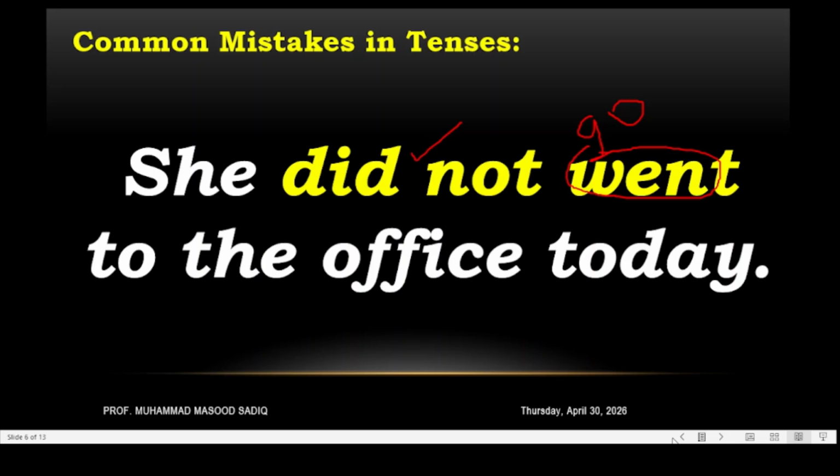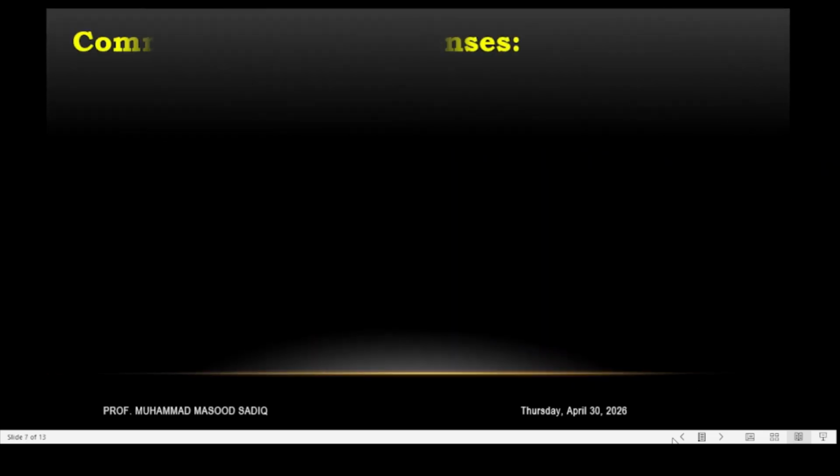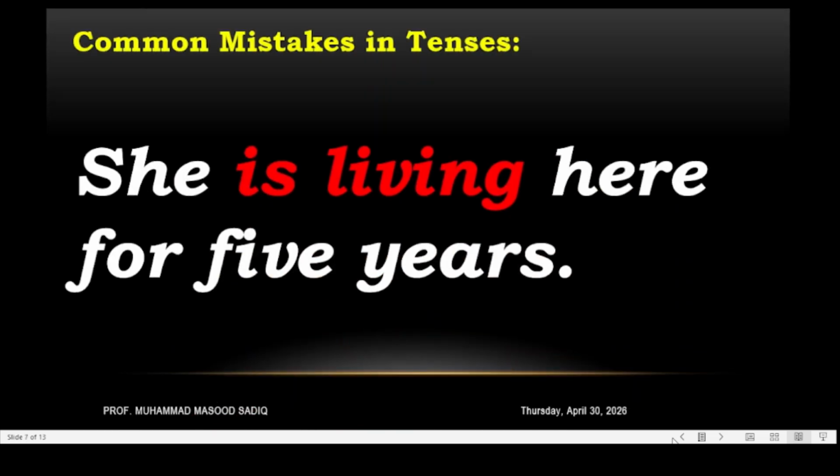The next one is: She is living here for 5 years. She is living here is present continuous, but we are talking about present perfect continuous with the use of for and since. Since is used with a point of time, and when we have a quantity or number, we use for. So this is wrong over here.